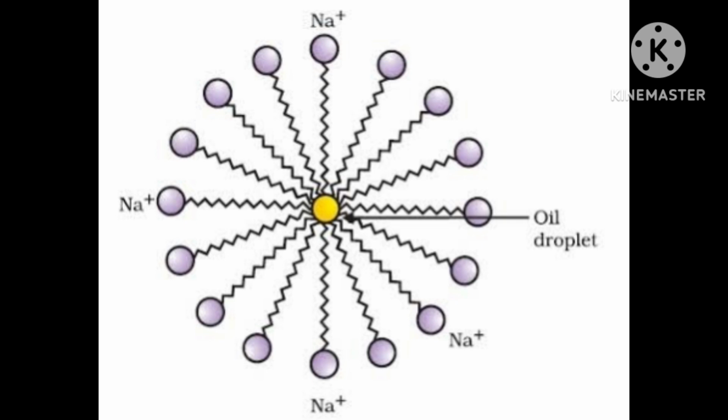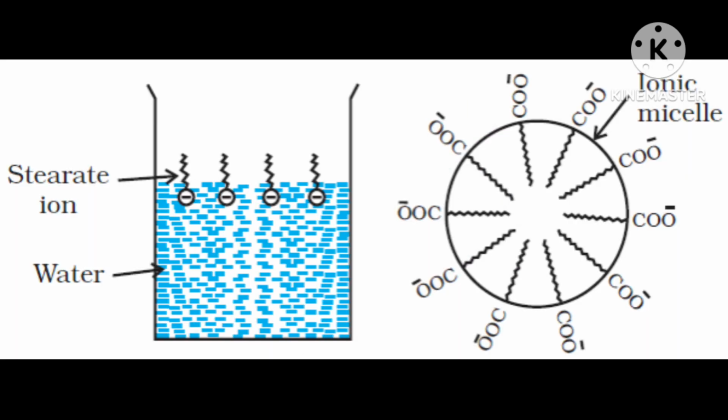This non-polar tail, the long part, is hydrophobic, means it hates the water, it repels the water. You can say water repelling. And the polar group, that is the COO minus, that is the polar group.